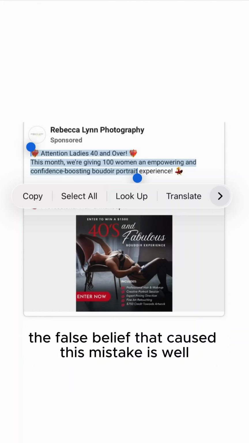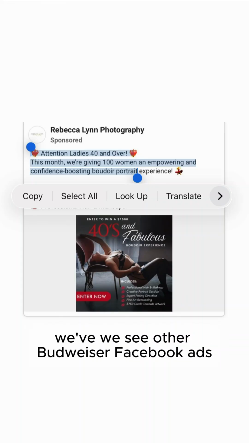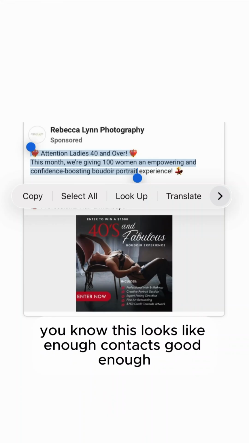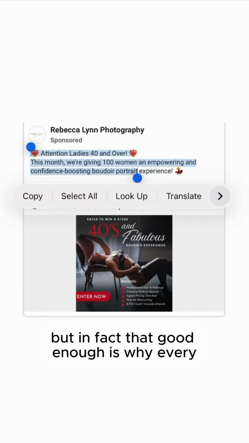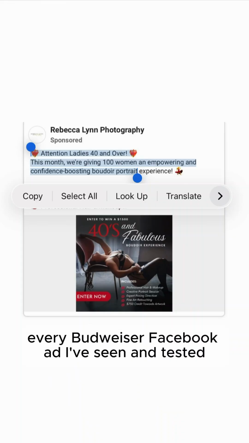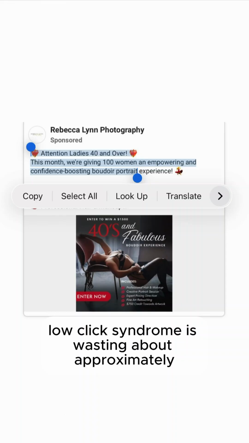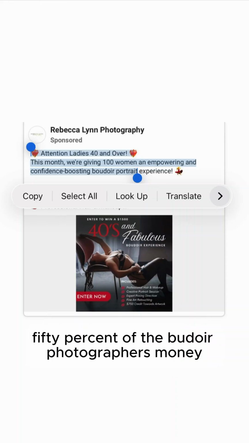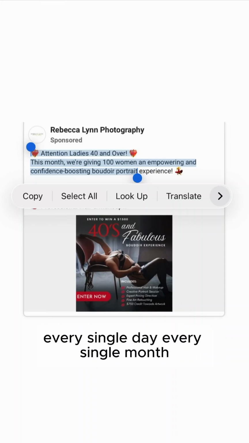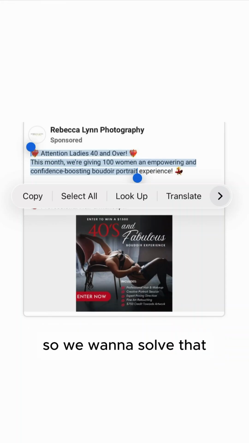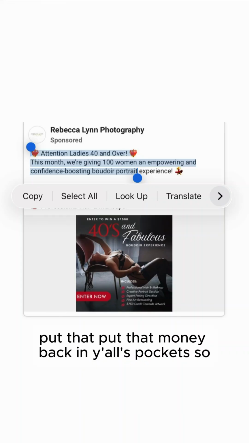The false belief that causes this mistake is, well, we see other Boudoir Facebook ads. This looks like enough context, good enough. But in fact, that good enough is why literally every Boudoir Facebook ad I've seen and tested has had BLCS, aka Boudoir low click syndrome, and is wasting about approximately 50% of the Boudoir photographer's money every single day, every single month. So we want to solve that, put that money back in y'all's pockets.